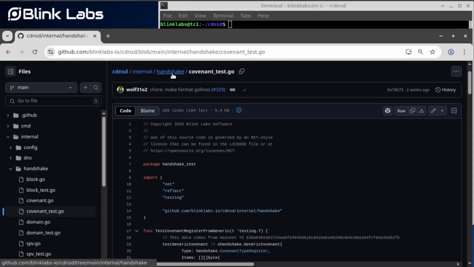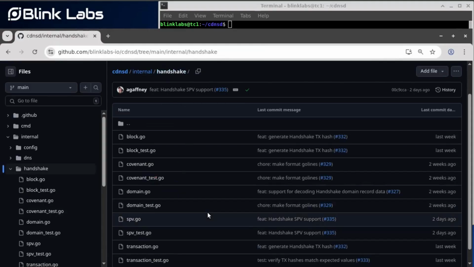We also added support for validation of Handshake proofs, Handshake name proofs. Handshake uses a Merkle tree variant known as Urkel for verifying that a domain exists within the blockchain.